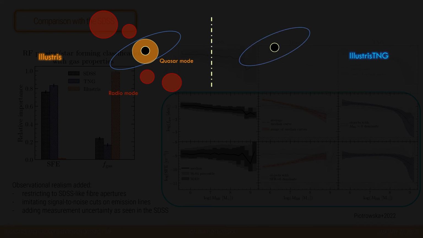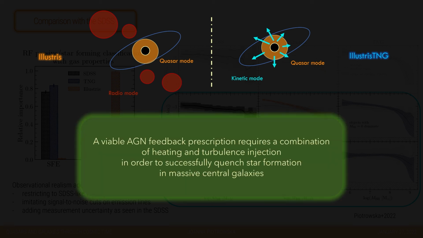In TNG, the quasar mode is very similar to that in Illustris, however at low accretion rates, the AGN act locally, injecting momentum kicks in random directions around the black hole particle. By comparing the molecular gas trends among IllustrisTNG and the SDSS, we conclude that a viable AGN feedback model should combine heating and turbulence injection in order to successfully quench star formation in massive central galaxies.